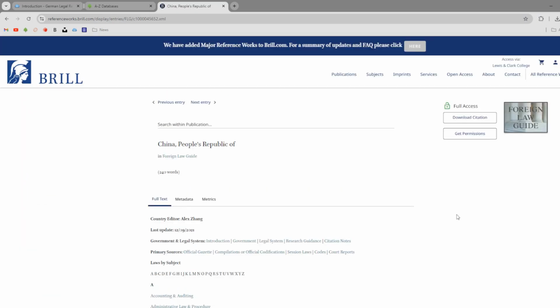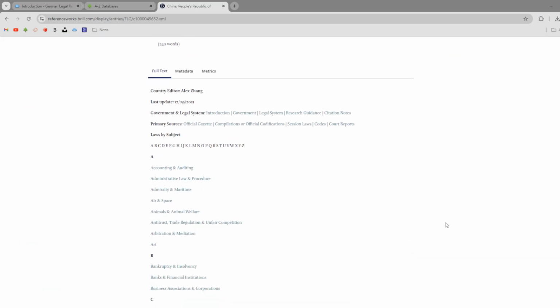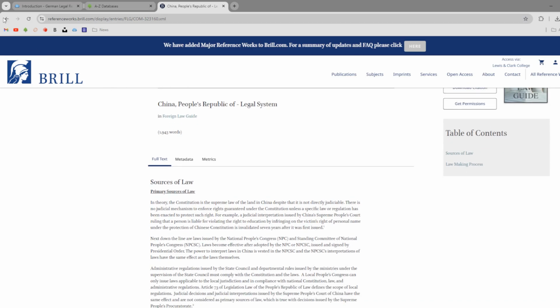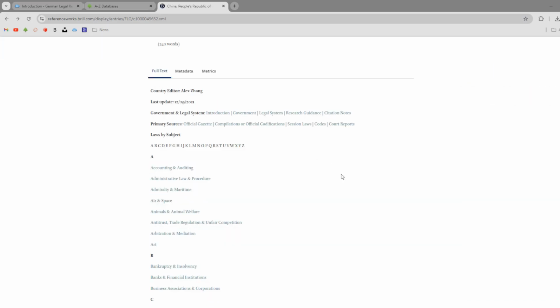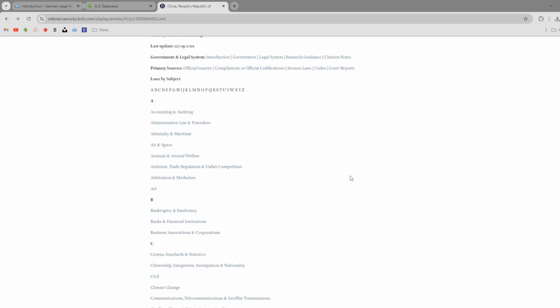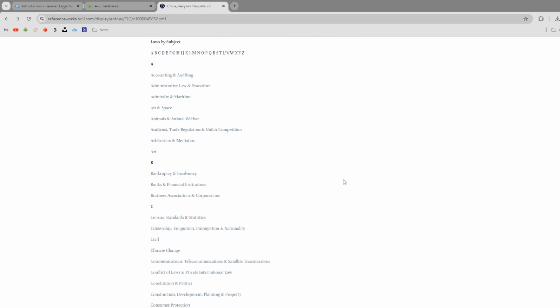What we have here are some links up at the top to pages that may provide some useful background info. For example, info about China's legal system and some research advice. Then we have pages that link to primary sources, so statutory publications like the Official Gazette and the statutory codes and court reports. Then below that, we have pages for various subject areas. So what the authors have done here is highlight various laws by subject.